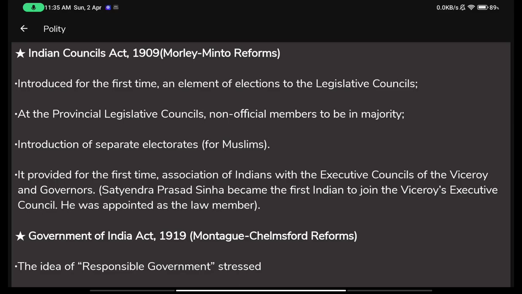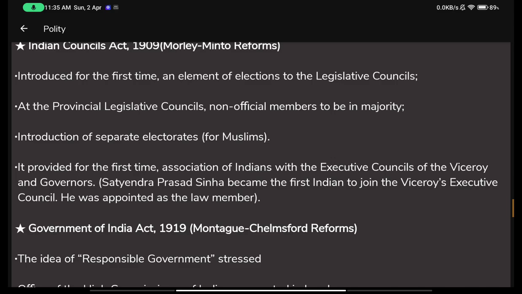This is how you can easily understand it. There were two types of council: the Indian Legislative Council, and a Provincial Legislative Council for each state or particular area they had designated. Introduction of separate electorates for Muslims: separate electorates were given to Muslims through the Morley-Minto reforms, or the Indian Councils Act of 1909.